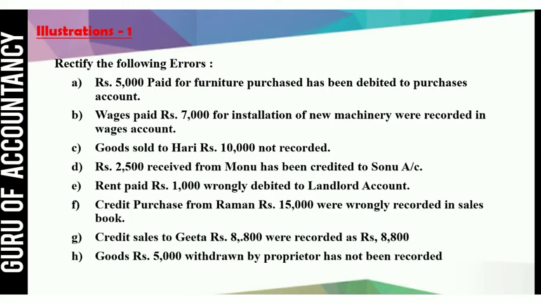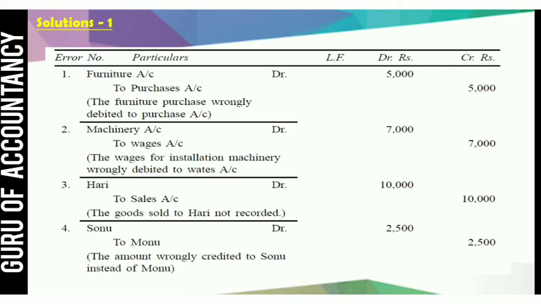Now let us take one illustration. Rectify the following errors. Rupees 5000 paid for furniture purchased has been debited to purchase account. Now here the correct entry should be furniture to cash rupees 5000, but they have written purchase account debit to cash rupees 5000. So purchase account is wrongly debited, so we will credit it, and the correct account, furniture, we will debit. So your rectification entry would be furniture account debit 5000 to purchase 5000. This would be your rectification entry.